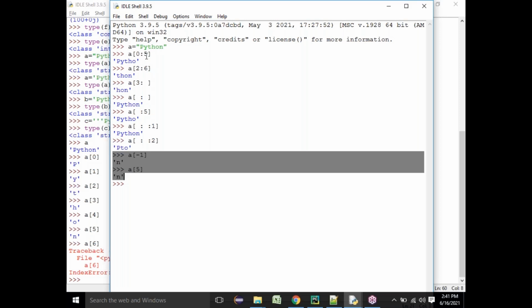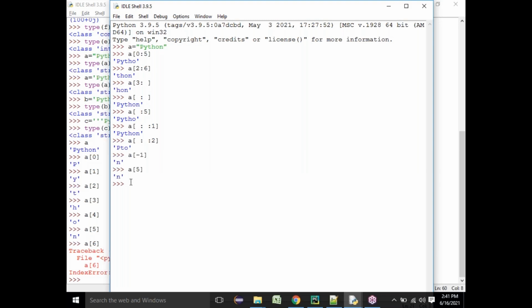It will not start from 0. Please remember it, it will start from -1. So here n is becoming a of -1. A of -1 is nothing but the last index, and it is called the negative index in usage, and n is nothing but a of -1.